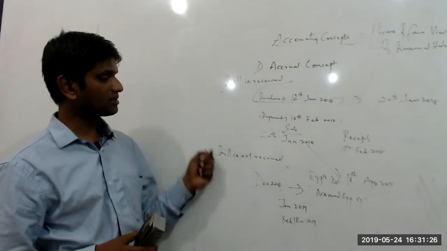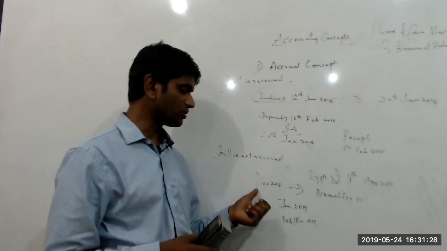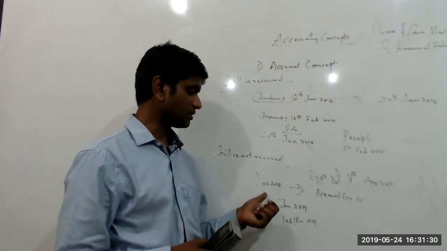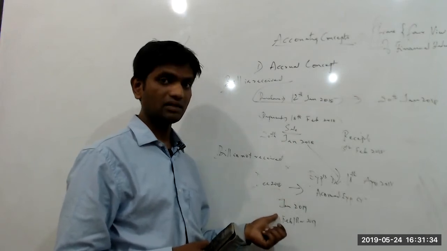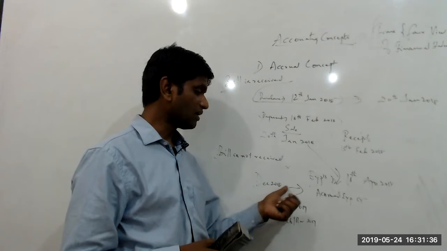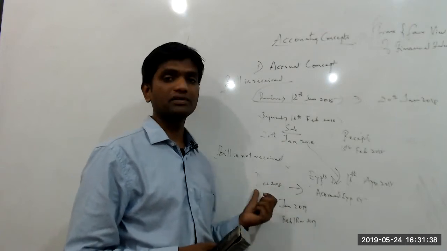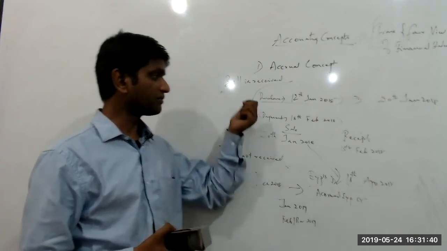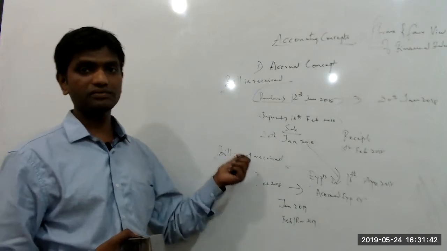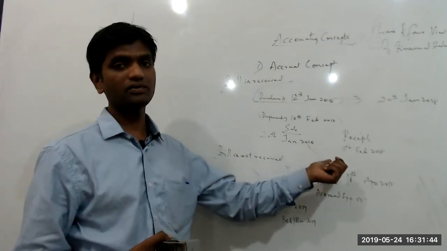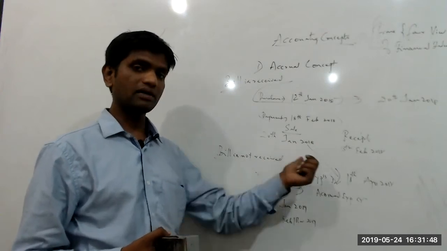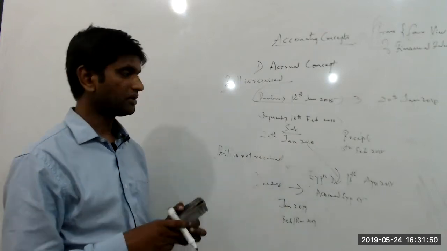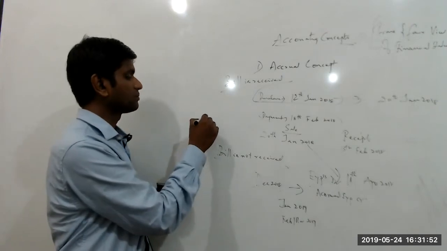Now why are we supposed to do this? Because if I don't book the expenditure for December 2018 just because the bills are received in January 2019, then one month of complete expenditure I'll have to miss out. That means in the financial year there will only be 11 months of expenditure and 12 months of sale. That would be absolutely wrong, and that would definitely contradict my other accounting concept, which is called the matching principle concept.